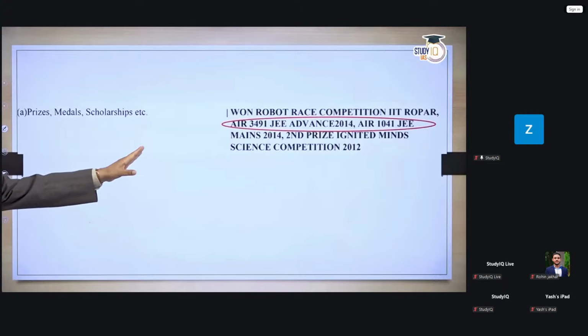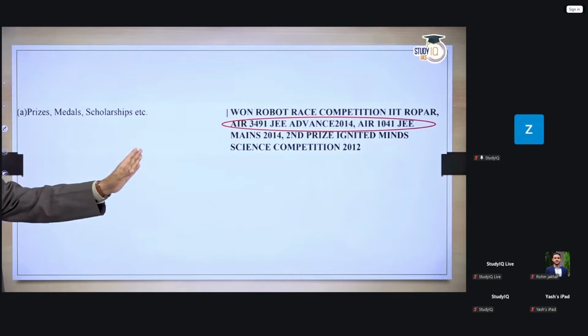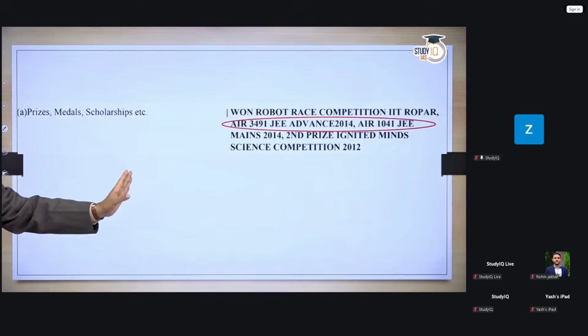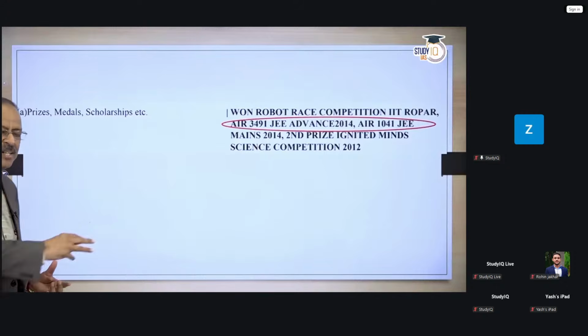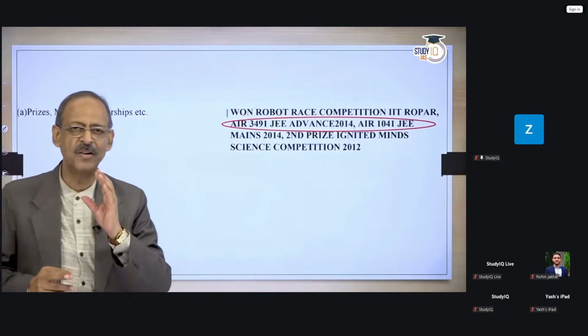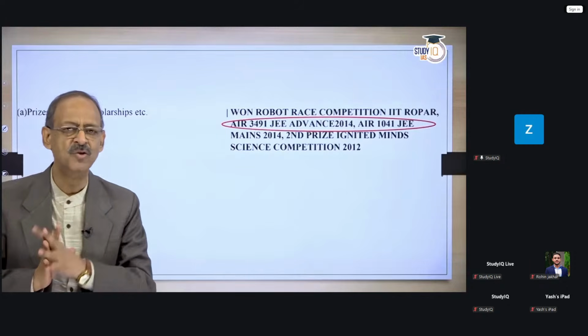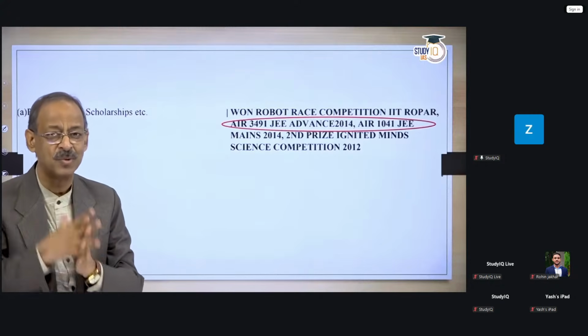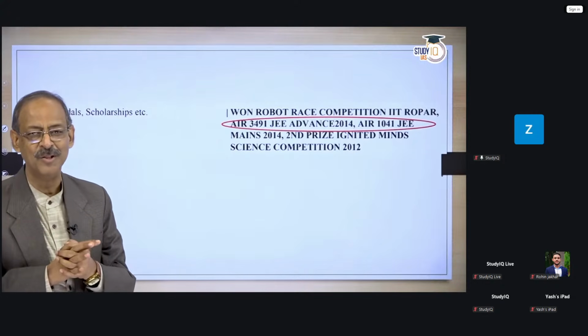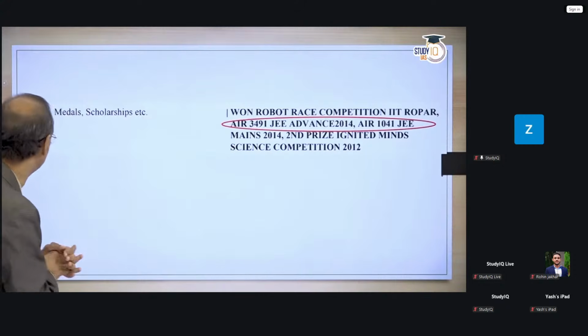Getting a particular rank. And since this guy had 3,491, there are 3,490 people above him. So all of them are going to write it here. Does it serve any purpose? The whole idea of showing these slides to you is that you have to be extremely careful about how you fill in your DAF form, because you will already be in a situation to write your DAF form, fill in your DAF too. Be very, very careful about what you do.